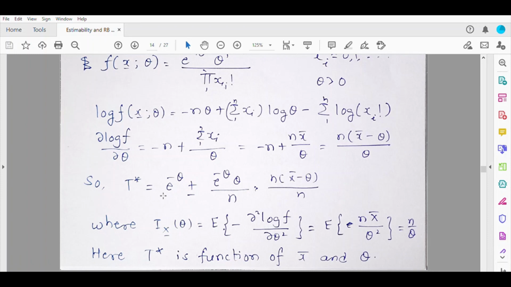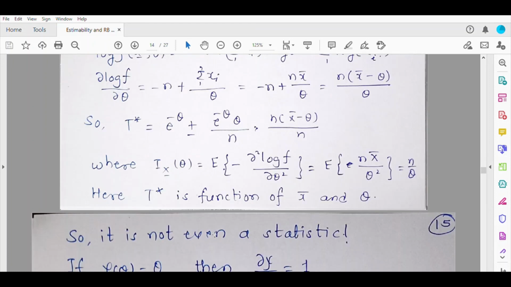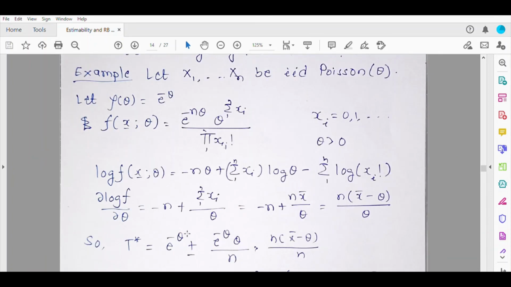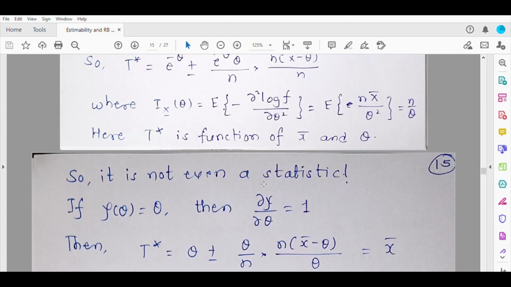So forget about estimator. If it is not even a statistic, how can it be an estimator? T star depends on both x bar and theta, and so here I have mentioned it is not even a statistic. So for e raised to minus theta, I do not have any minimum variance bound unbiased estimator here. But let us change psi theta.